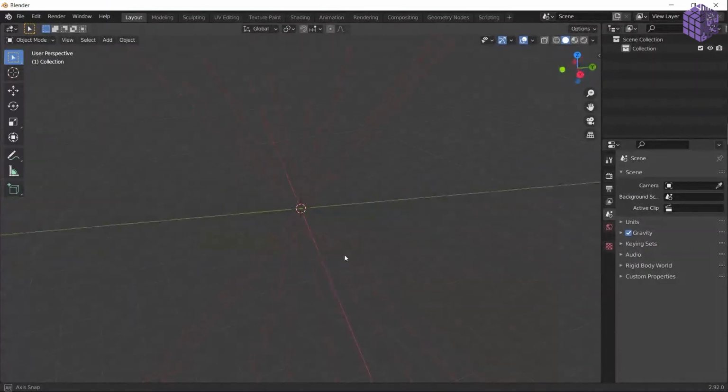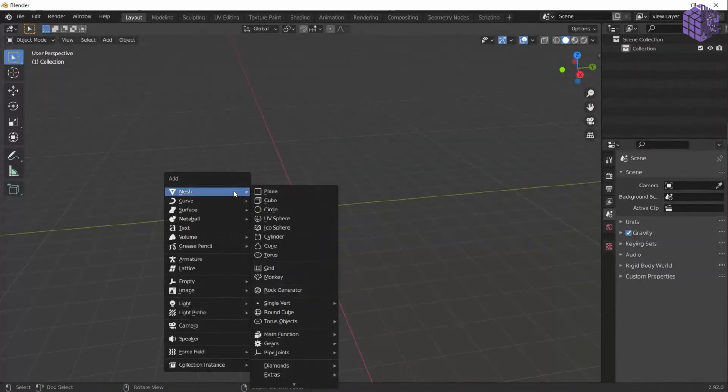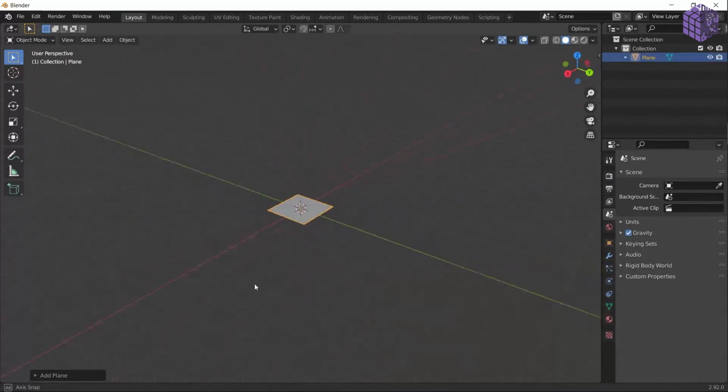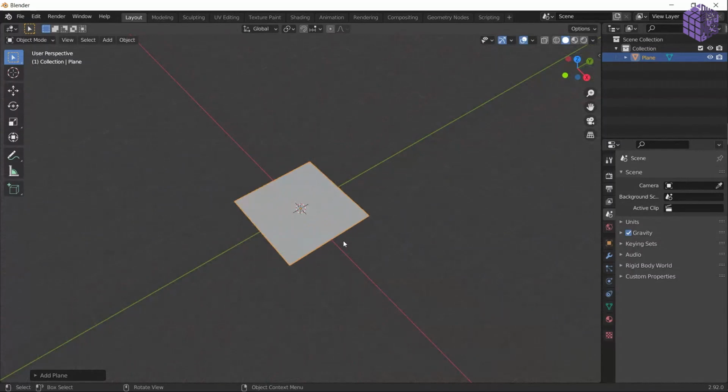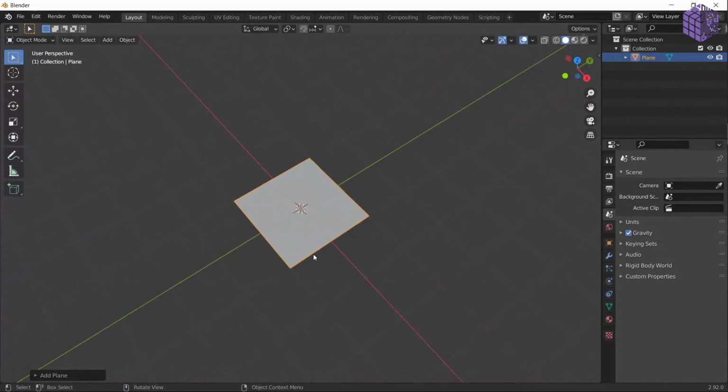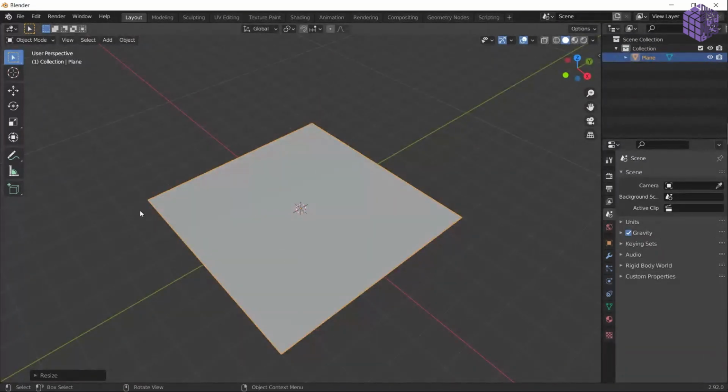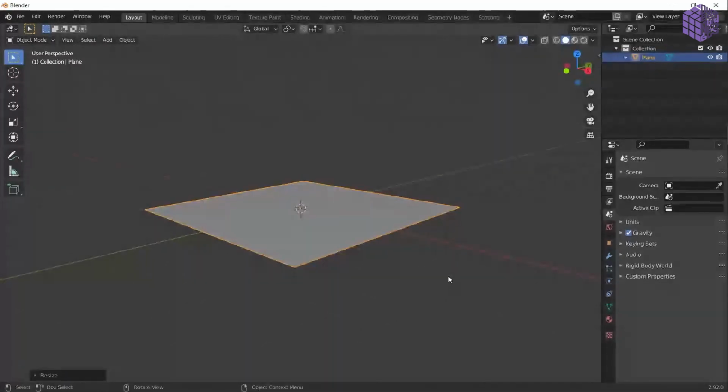Okay, so let's create a tiny room first. I'll click Shift plus A and place a plane. This is a plane, and every cube you are seeing is a 1 meter cube, so you have to take that into account. Probably I need a 4. How I work is I just click S and 4. It's going to scale that up into 4 meters. No, 8 meters. So 1, 2, 3, 4, 5, 6, 7, 8. So this is 8 meters in length and breadth.